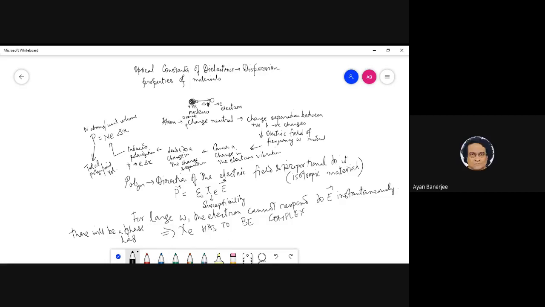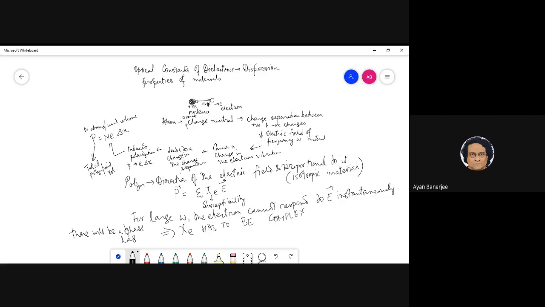The reason is that if the frequency of the field is changing very fast, there will be a time difference before the electron interacts with it. Any time difference means that the amplitude of the electron will be different from the amplitude of the driving field, which means there will be a phase difference. If there is a phase difference, how do I represent it? That is my question. Once that is clear, the rest is fine.